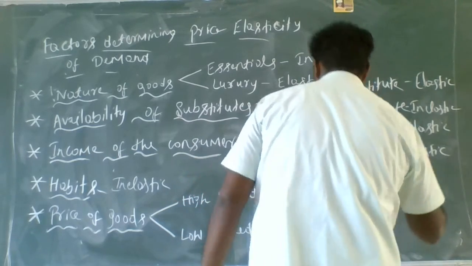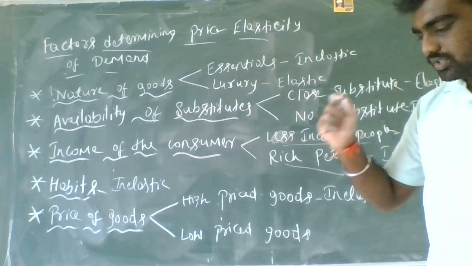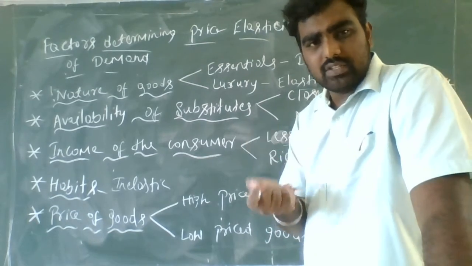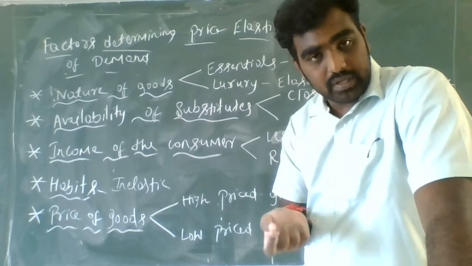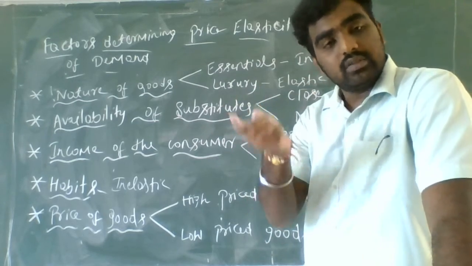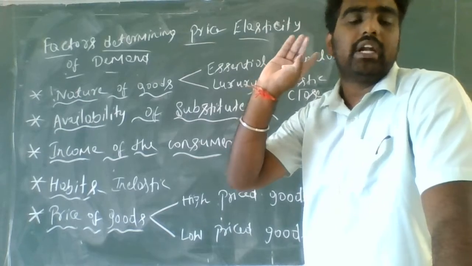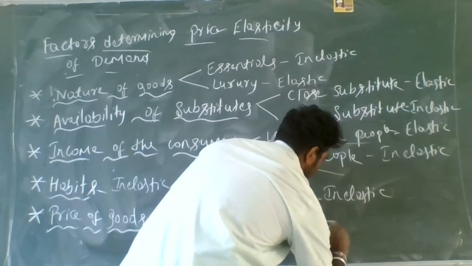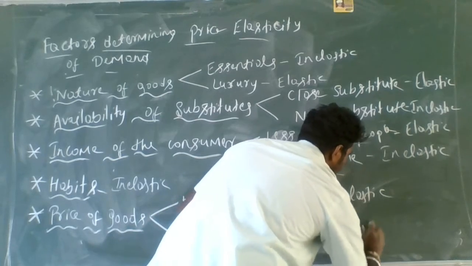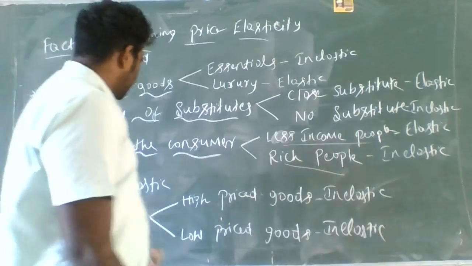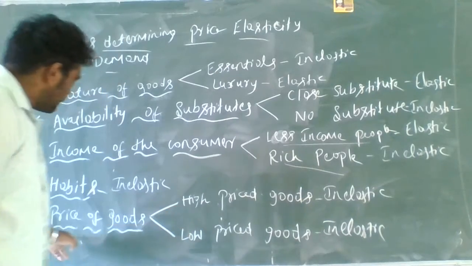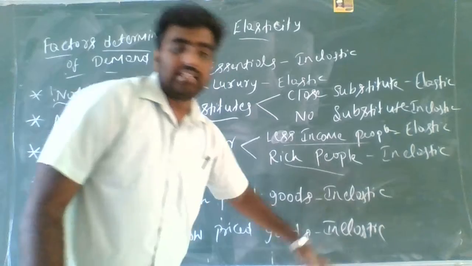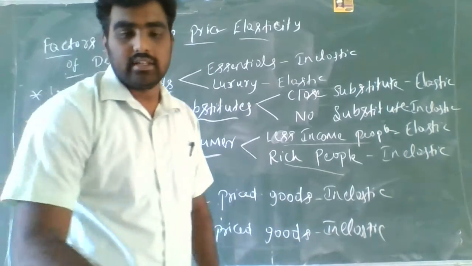If the cost of a matchbox is 1 rupee or 2 rupees, and it has a small price change, that is 2 rupees 50 paisa or 3 rupees 50 paisa, or it can decrease to 1 rupee 50 paisa, the quantity demanded will be the same for that particular good. It is also inelastic. Guys, in this case, we classified the price of goods as high price goods and low price goods, where both are inelastic.